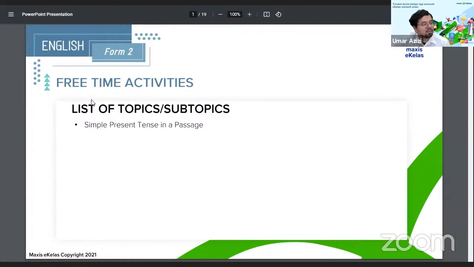Now, for Form 2 students, hi everyone. Today we're going to learn about free time activities, and through that we're going to learn about simple present tense in a passage. Simple present tense in a passage. So that's the first thing you want to take note of. So write that down.